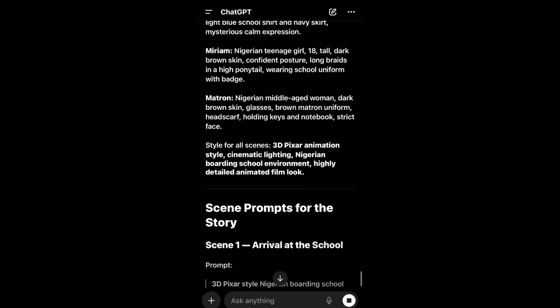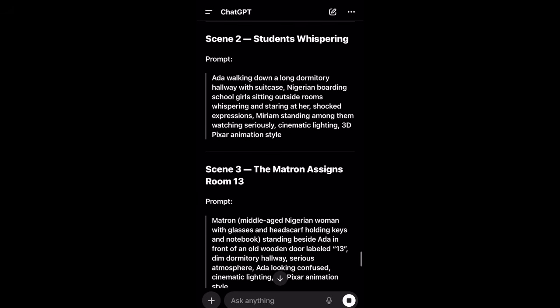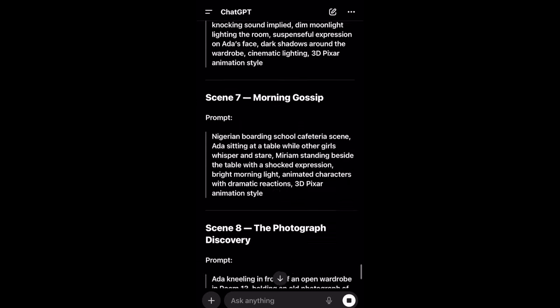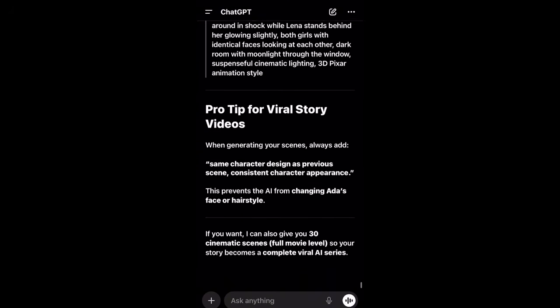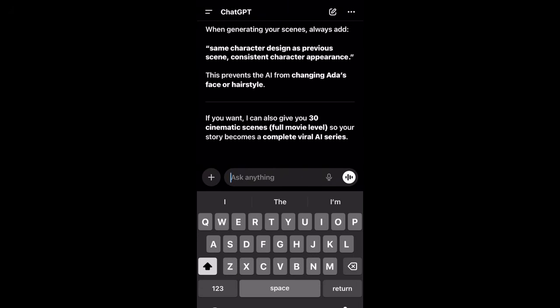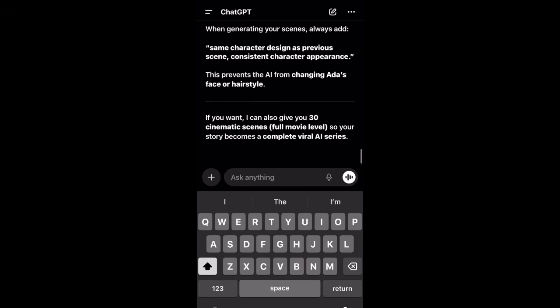And now you can see how they actually describe all the characters in the story. They are that, is it Linda or what? I know there are plenty of people there. I didn't even go through it, but now check, you can see that they've actually given me all the things that I need when Ada had to be in school and so on and so forth. So you are just going to go through it and check if it is perfect for you. So it's based on what you want.